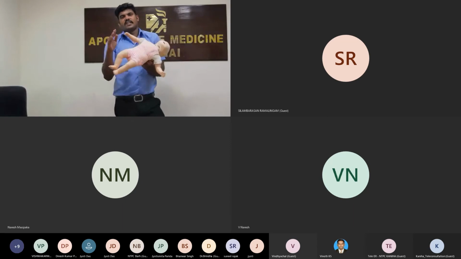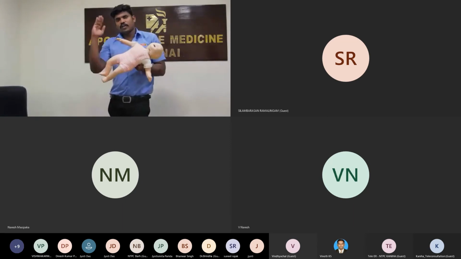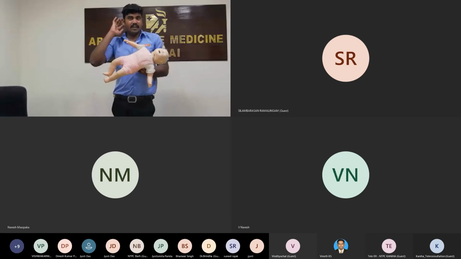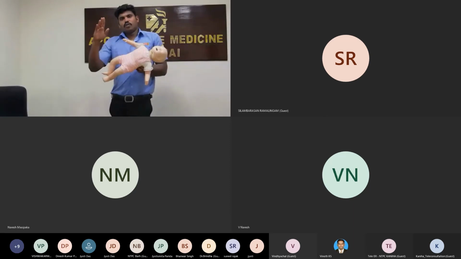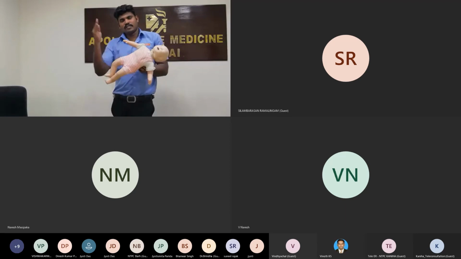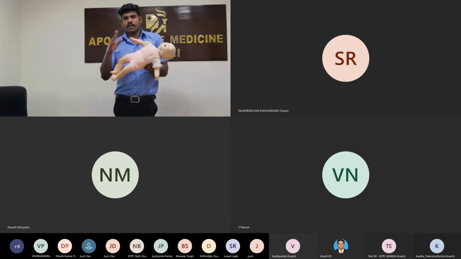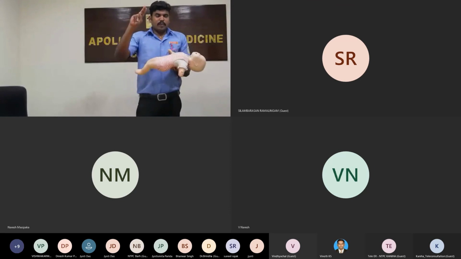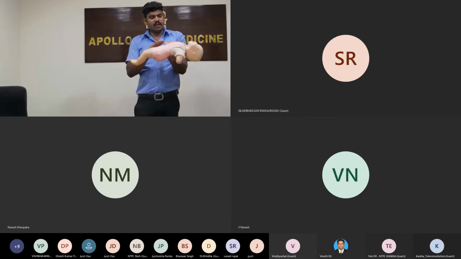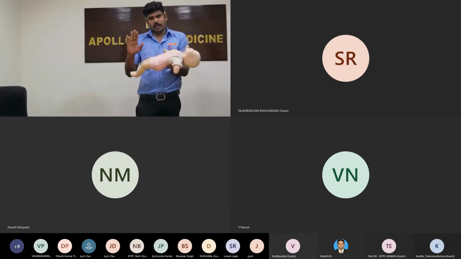If the rate is less than 60 per minute, that time also start CPR. More than 60 is fine, because the newborn normal heart rate is 140 to 160 and the infant's is 120 to 140. So less than 60 is very low, and at that time you start the CPR. If you are in doubt whether there is cardiac arrest, also check the breathing. If the heart is arrested, breathing will also be absent.